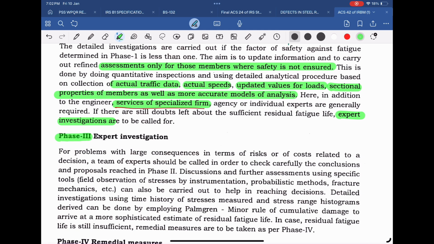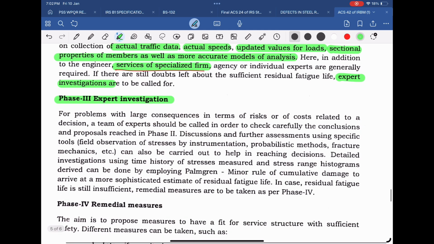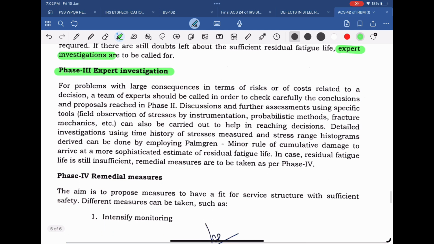Under Phase 3, that is phase of expert investigation, a team of experts should be called in to check carefully the conclusions reached in Phase 2. Further investigations using instrumentation, probabilistic methods, fracture mechanics, etc. shall be carried out. Time history of stresses and stress range histograms shall be analyzed by Palmgren-Miner rule of cumulative damage.